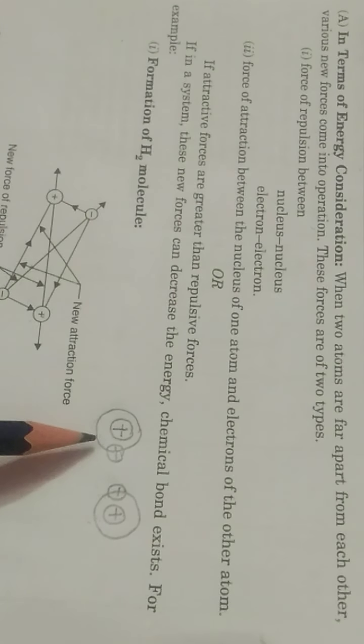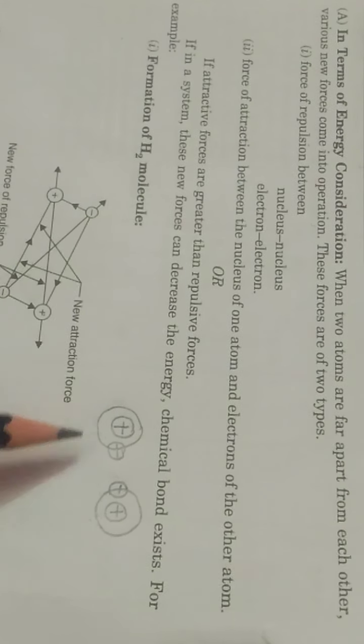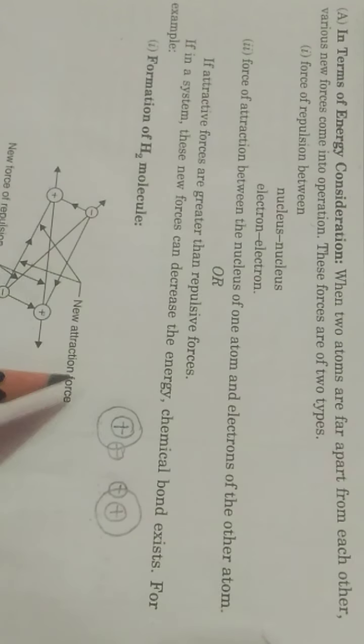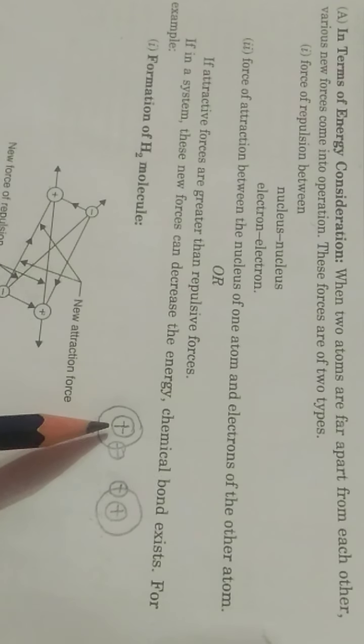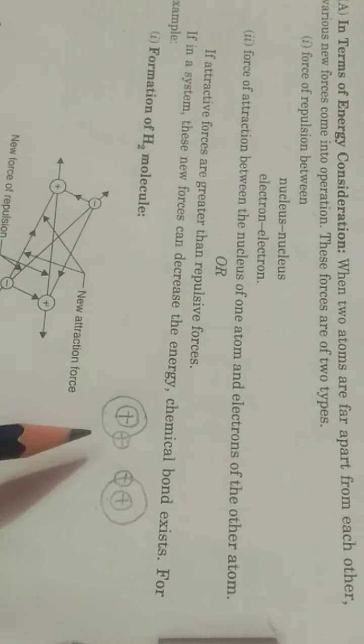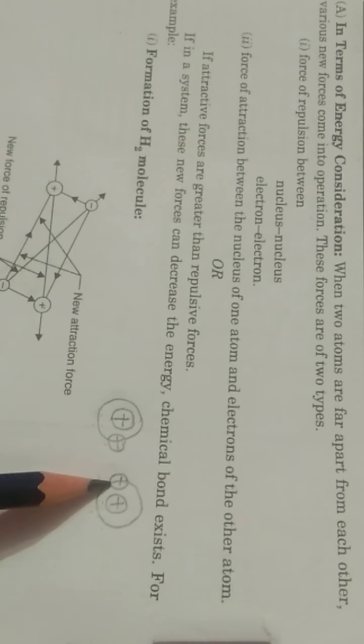Now children, if these are two atoms, then we know that there is repulsion between similar charges and there is attraction between opposite charges. So the repulsions between these two atoms will be due to the nucleus of one atom repelling the nucleus of another atom, or the electron of one atom repelling the electron of another atom.